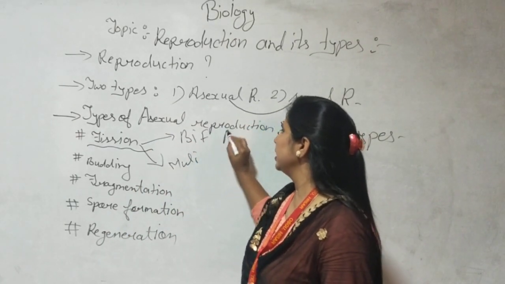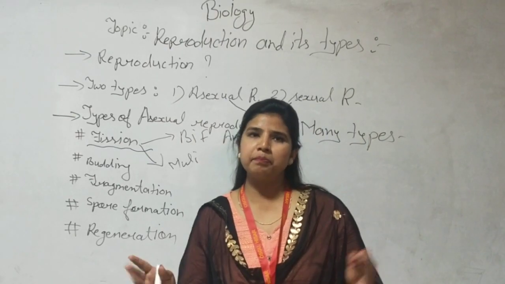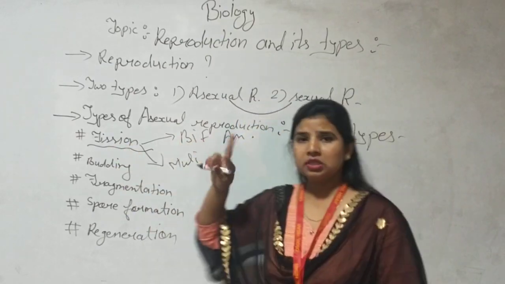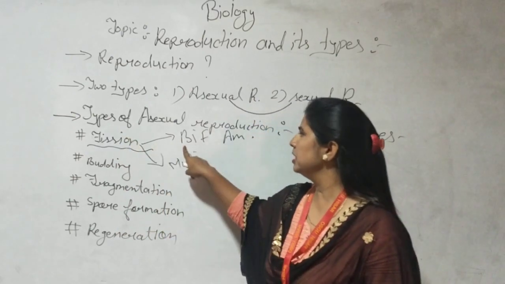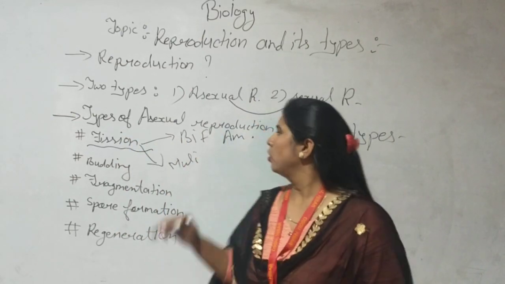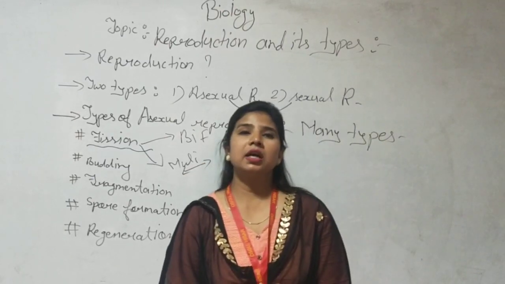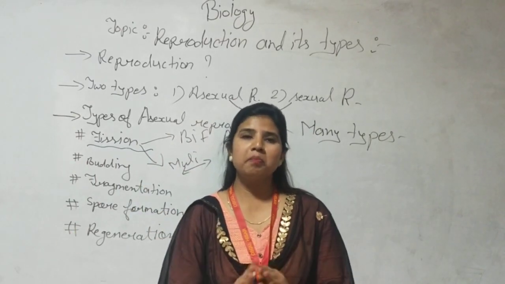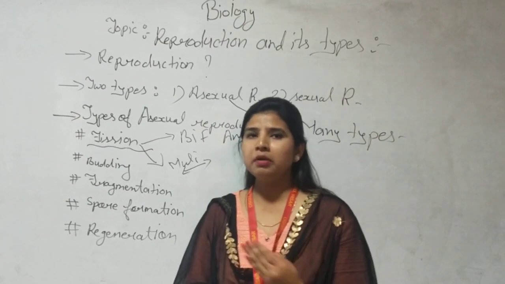And the example here is amoeba. Amoeba is one example which develops through binary fission. Bi means two, just like a cycle which has two wheels. So bi means two, fission means to break into two parts. And second is multiple fission. This comes in the category where the parent breaks into many parts, and those many parts develop fully mature, just like the parents.